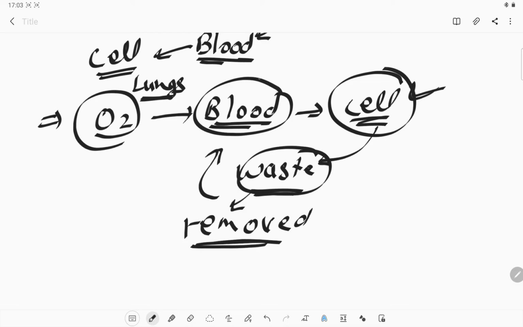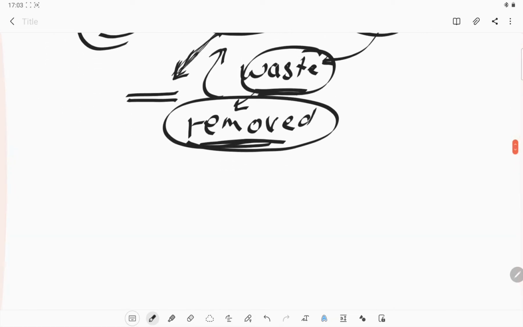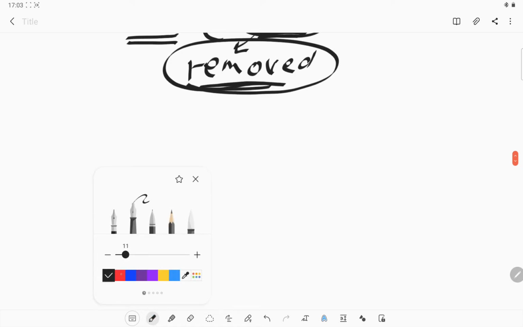The cells give all the waste to the blood, and that blood gets filtered through a process which we will discuss later in this chapter, and by that process we can remove all those wastes out of our body. So the major component is the blood.